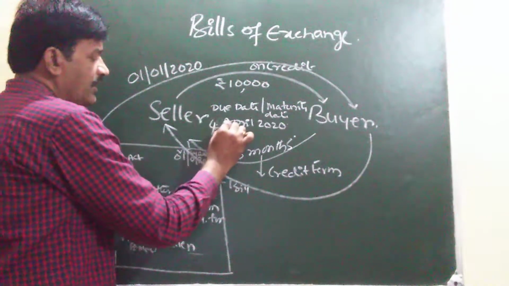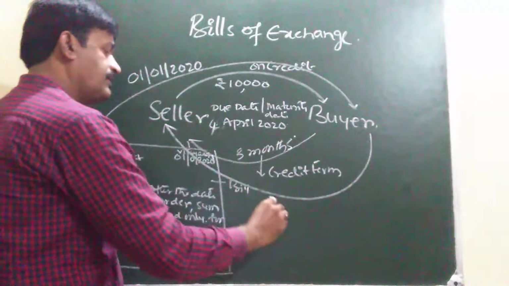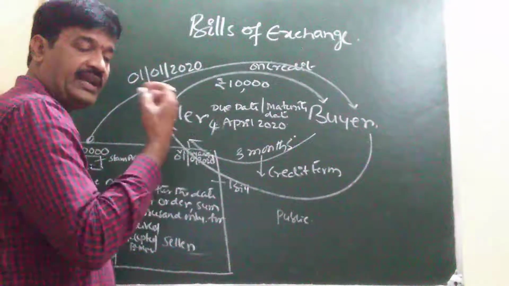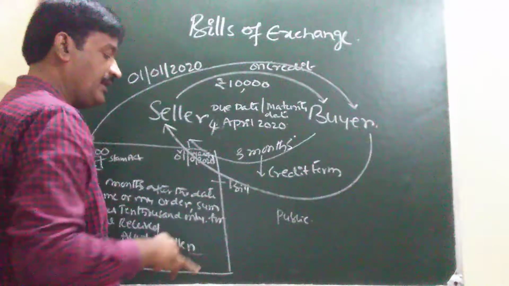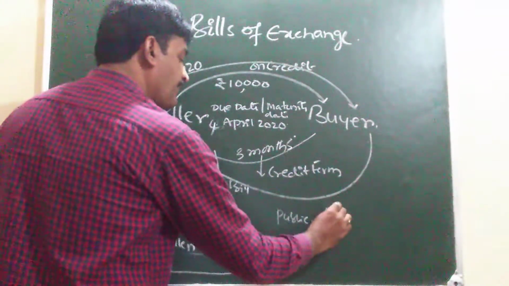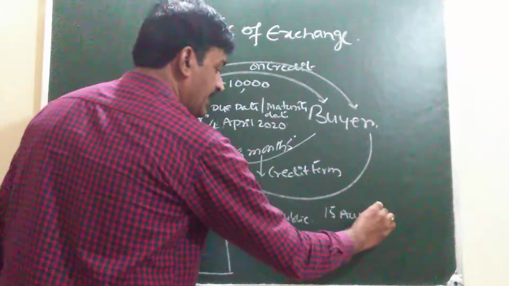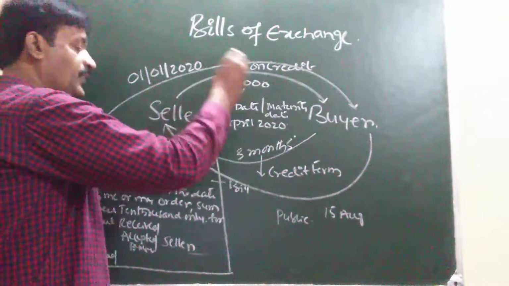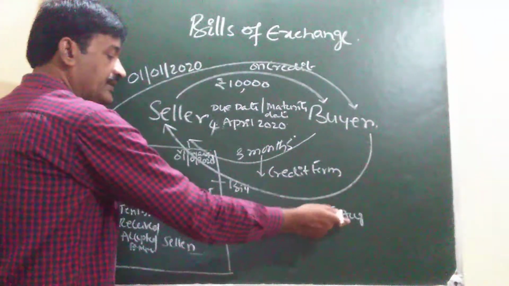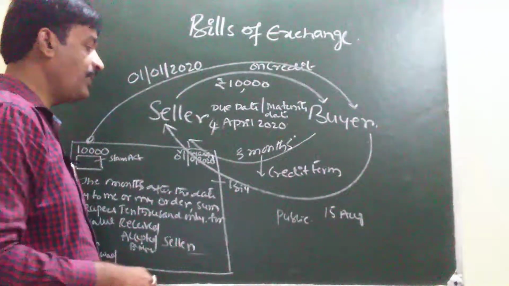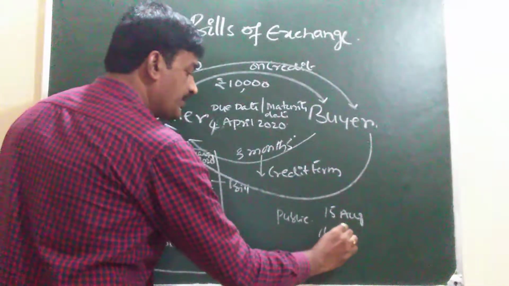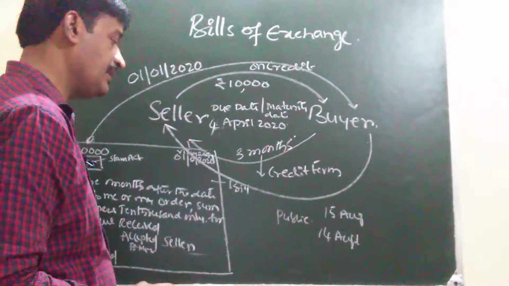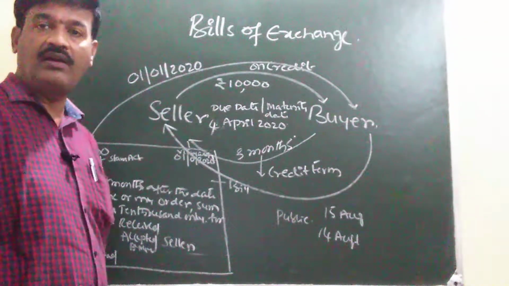If the due date falls on what? If the due date of the bill falls on a public holiday, then the preceding day will be treated as the due date of the bill. Say, for example, 15th August is a public holiday. If the due date falls on 15th August, then the amount is receivable from the buyer on 14th August, that is the previous day, in case of public holiday.